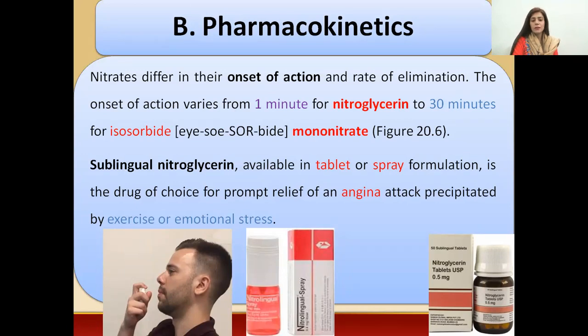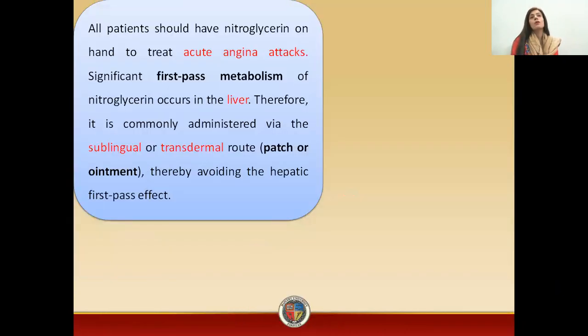Now, different categories of the drugs have different onset of action. When we talk about nitroglycerin, its onset of action is 1 minute, while for isosorbide mononitrate, this is 30 minutes. This figure is showing that in the market we have the spray formulation available and the tablet formulation that is given sublingually. These are the drugs which are used to get relief from angina after exercise or emotional stress as well. Now, why are we giving these sprays or tablets sublingually?